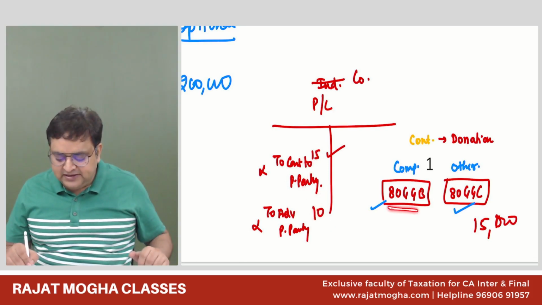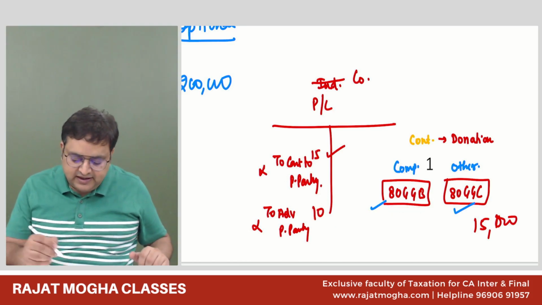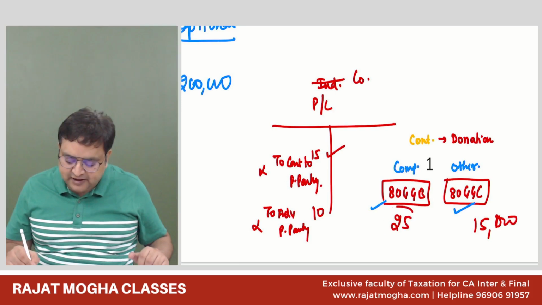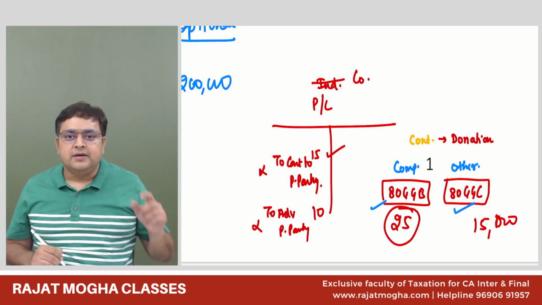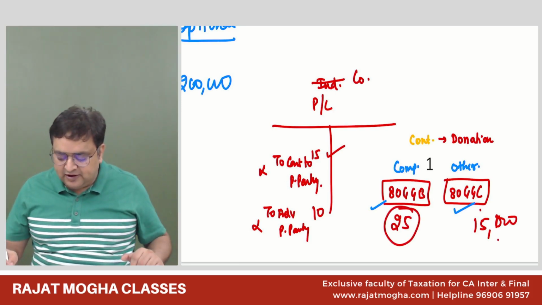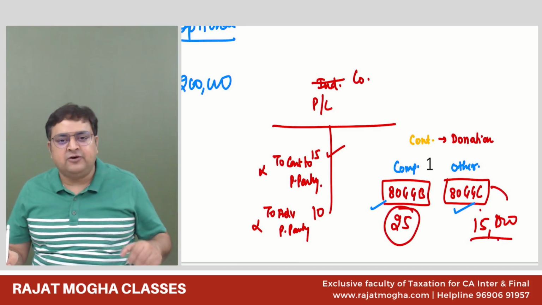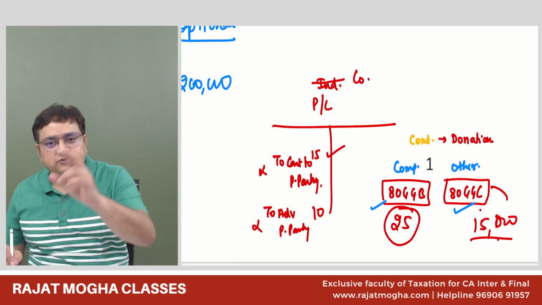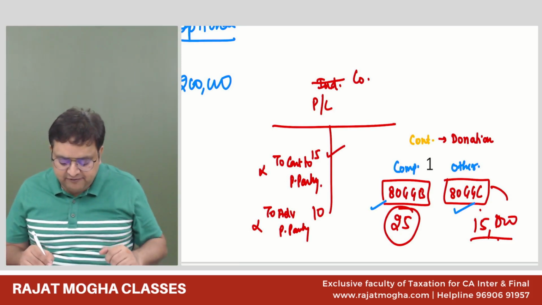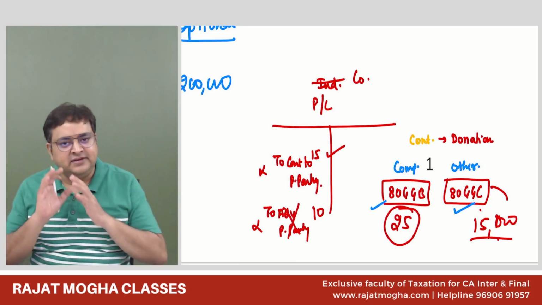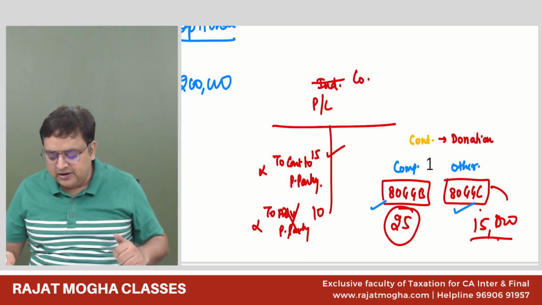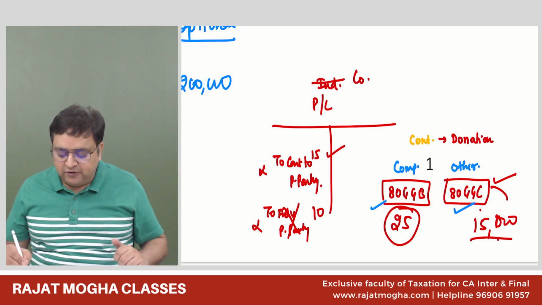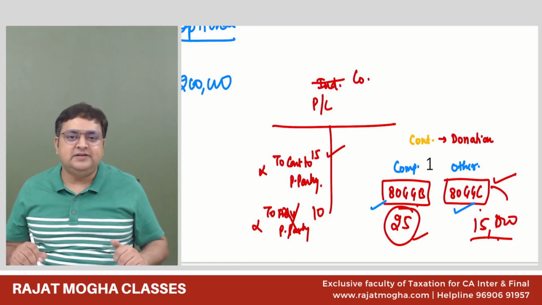But for 80GGB, I can take for company assessee 25,000. Here, I will take only 15,000. For individual, etc., I will take 15,000. Guys, you have to do only for individual. So for you, advertisement in political party is neither a business expense nor allowed over here. But for a company assessee, it can be allowed in 80GGB.